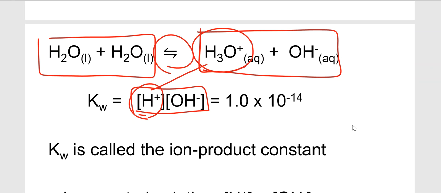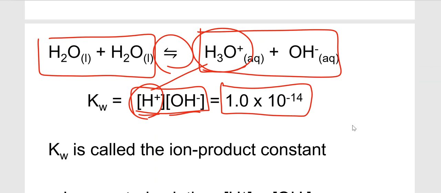So the product, hydronium or H plus, multiplied by the hydroxide. Now theoretically you're supposed to divide by water molecules, but the concentration of the water is so high that it becomes a constant. So all you have to do is write the product, which is hydronium and hydroxide, multiply them, and it is going to be equal to 1 times 10 to negative 14.